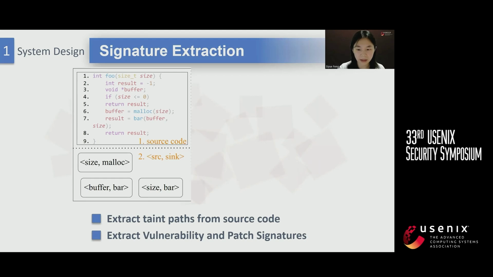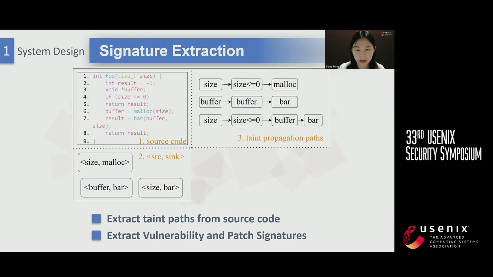Then we analyze the propagation of each tuple. For example, variable size appears in the condition statement of an if statement and is then used by the malloc function. That is the first taint propagation path in the figure.